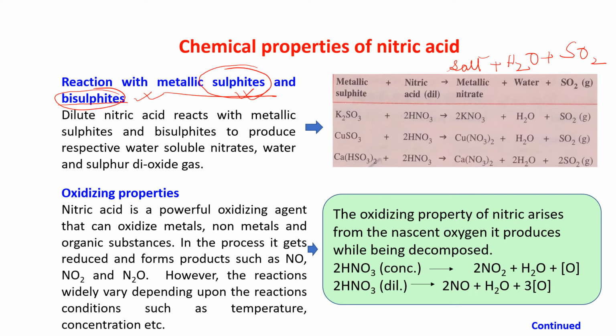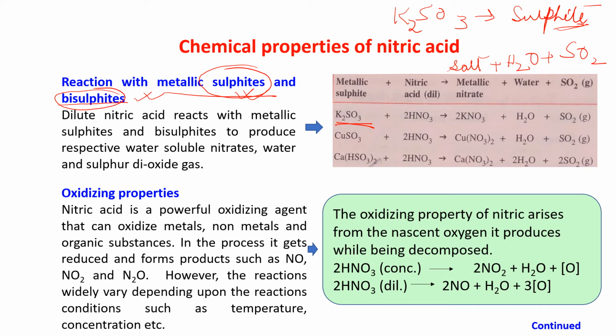Now K2SO3, potassium sulfite. Potassium sulfite, not sulfate, SO3. K2SO3, it is sulfite, ITE.